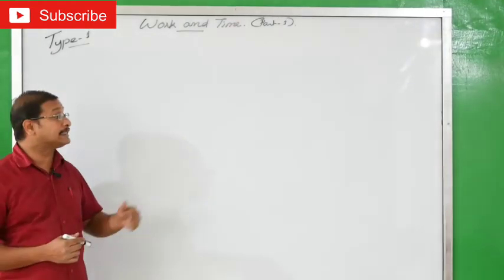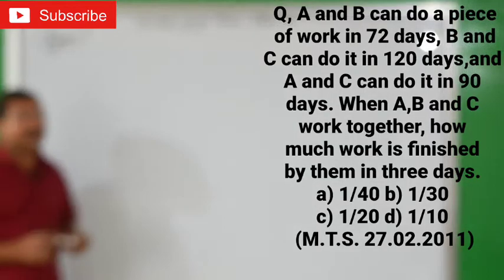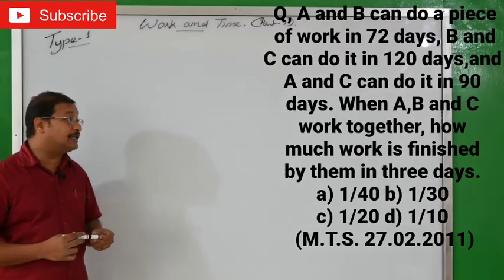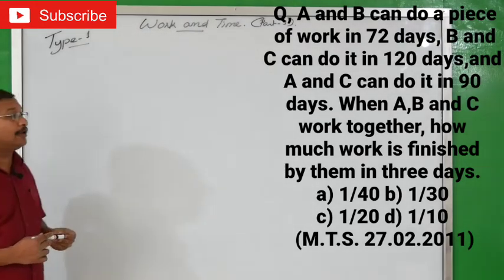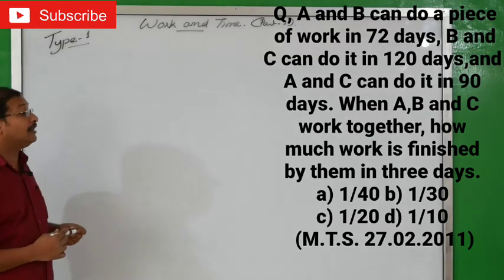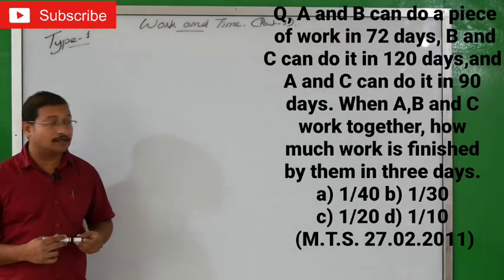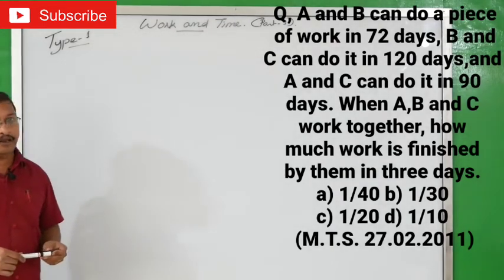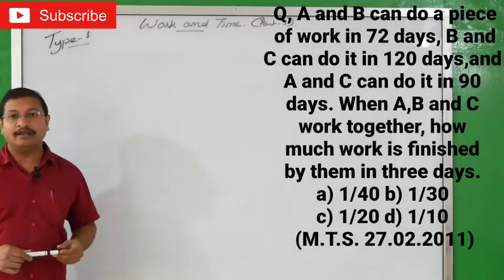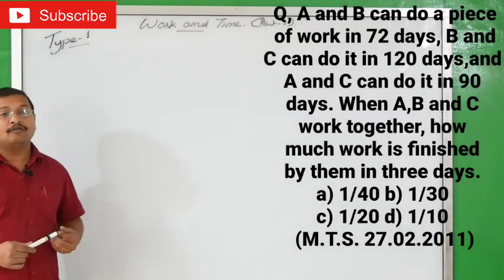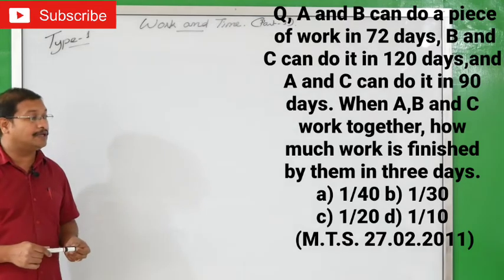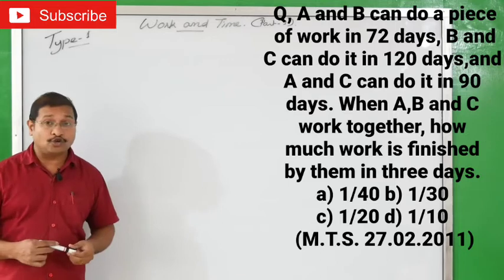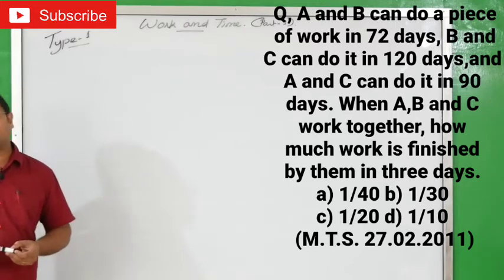I'll read the question once. A and B can do a piece of work in 72 days. B and C can do it in 120 days. And A and C can do it in 90 days. When A, B and C work together, how much work is finished by them in 3 days? Options are A, 1 by 40 days, B, 1 by 30 days, C, 1 by 20 days and D, 1 by 10 days. Of course, it came in the MTS 2011 question paper.